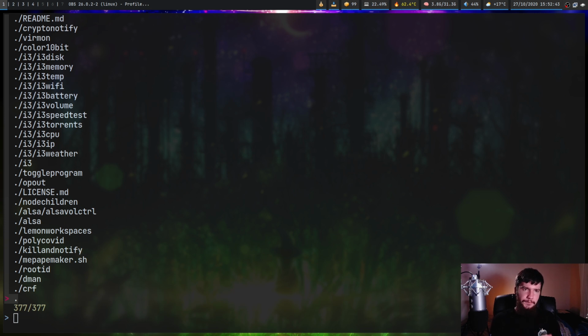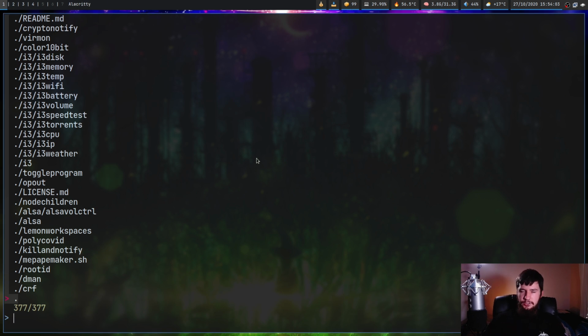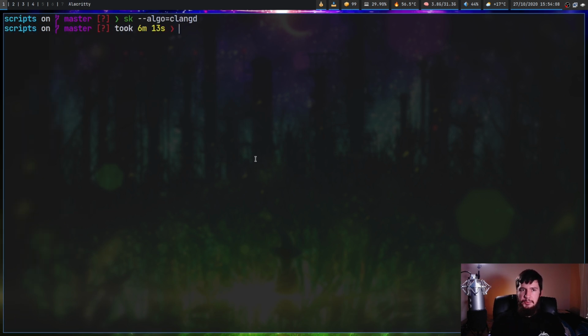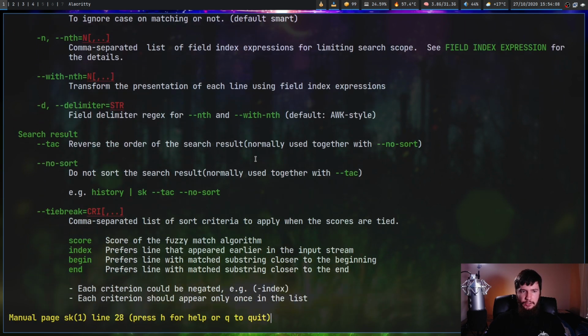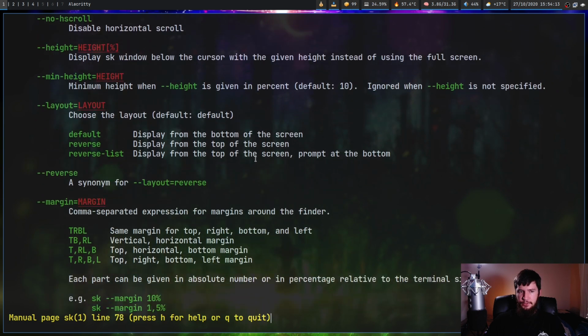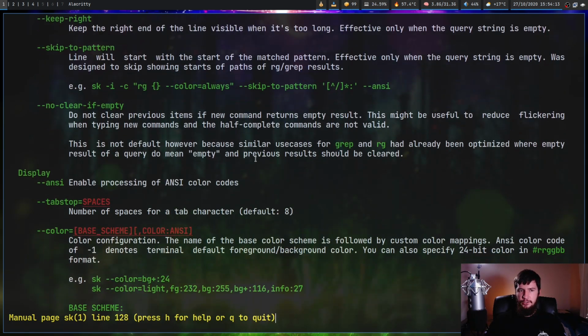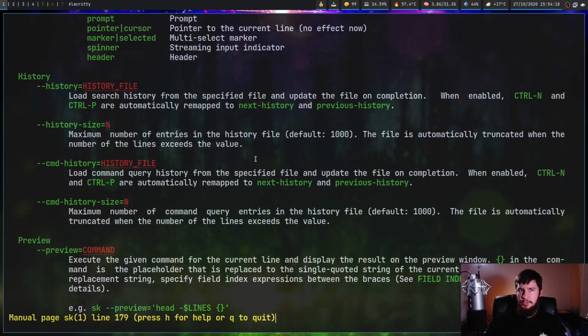So with FZF, that is FZF_DEFAULT_COMMAND, and for Skim, that is SKIM_DEFAULT_COMMAND, and both of those are environment variables. So if you want to use the same thing to populate both of them, then go and use the same thing. Now, most of the other features are just re-implementations of what can already be done in FZF. So if you want to go have a look through the man page, feel free to go do so yourself. I don't really think there's any point redoing my FZF video, just doing it this time in Rust instead.